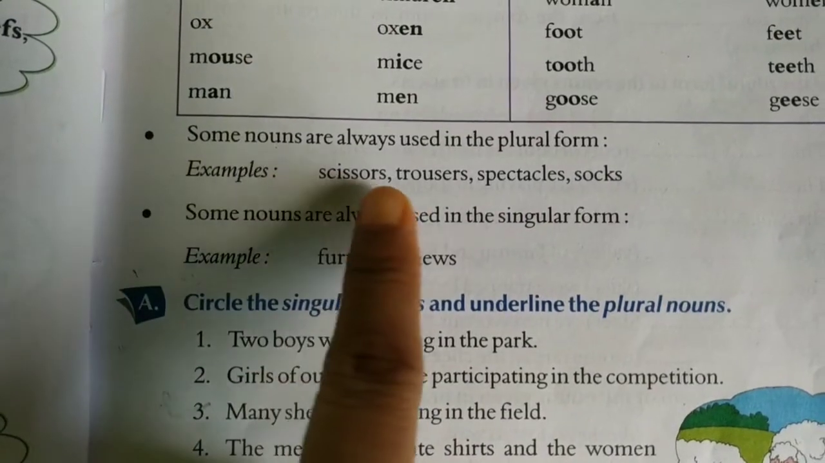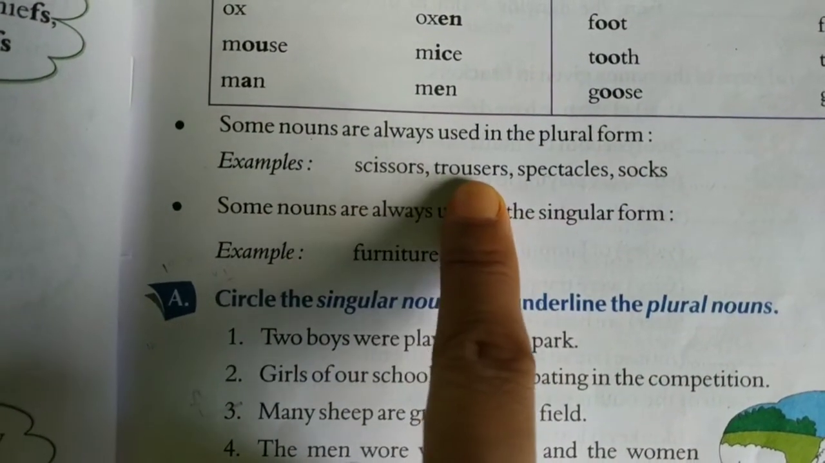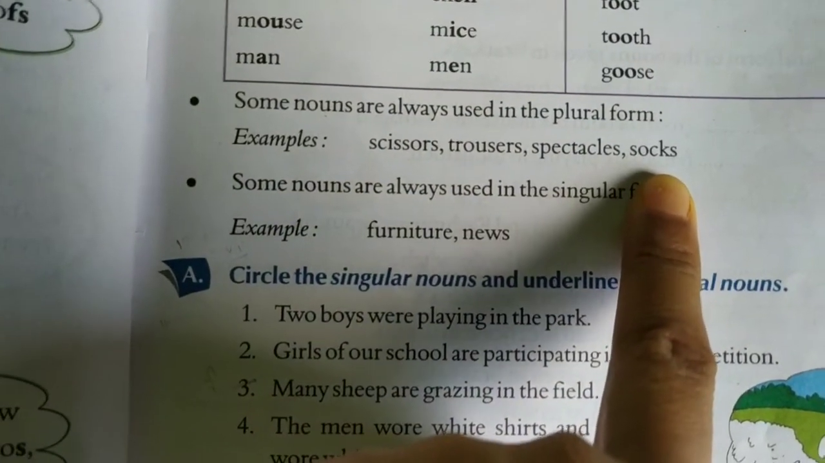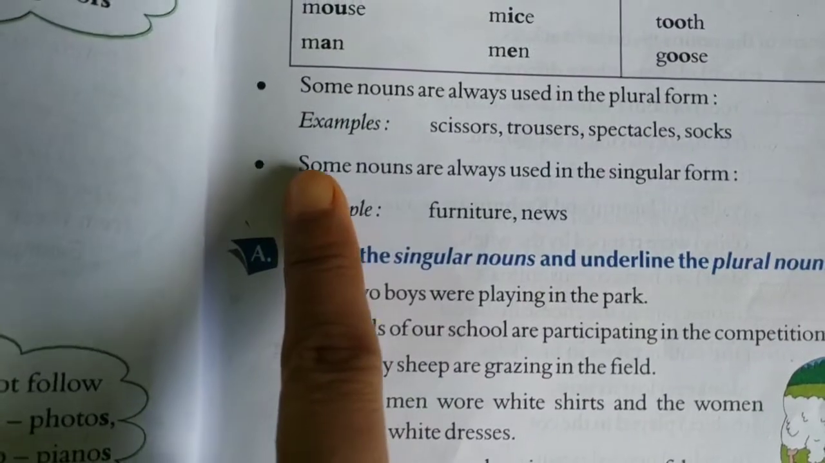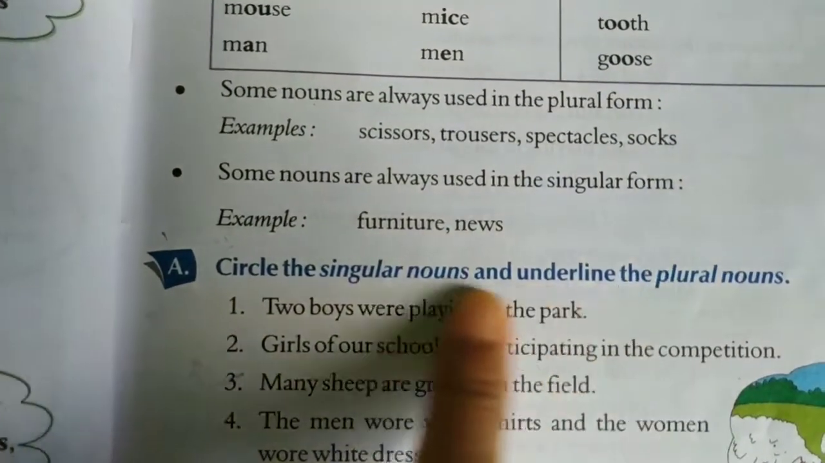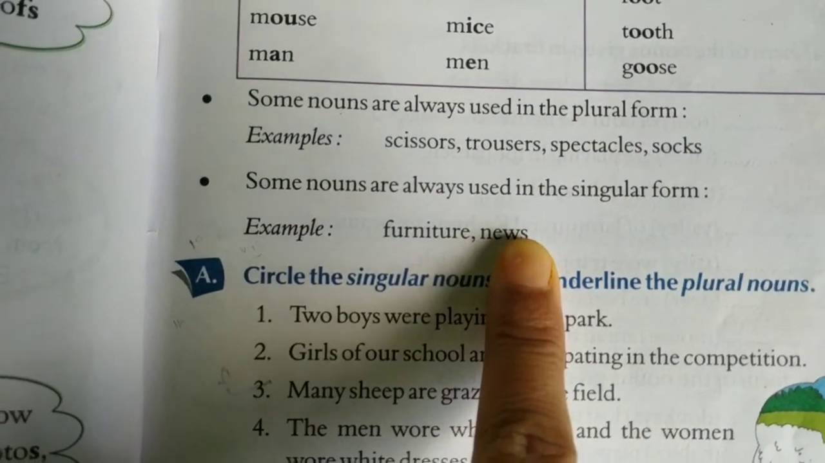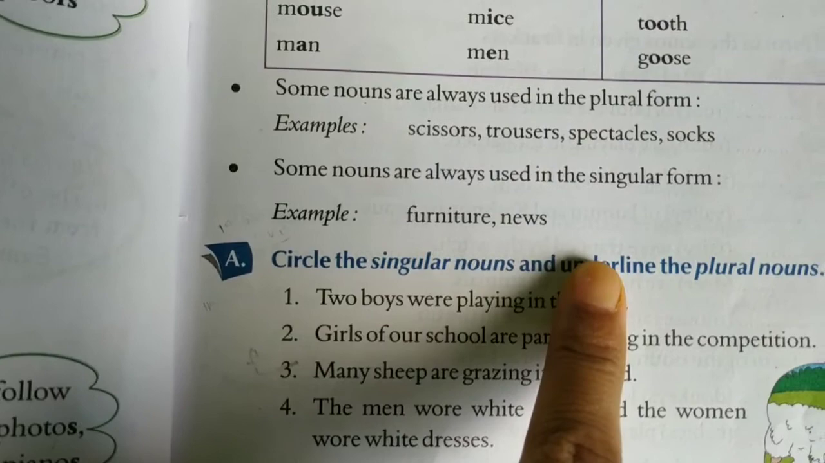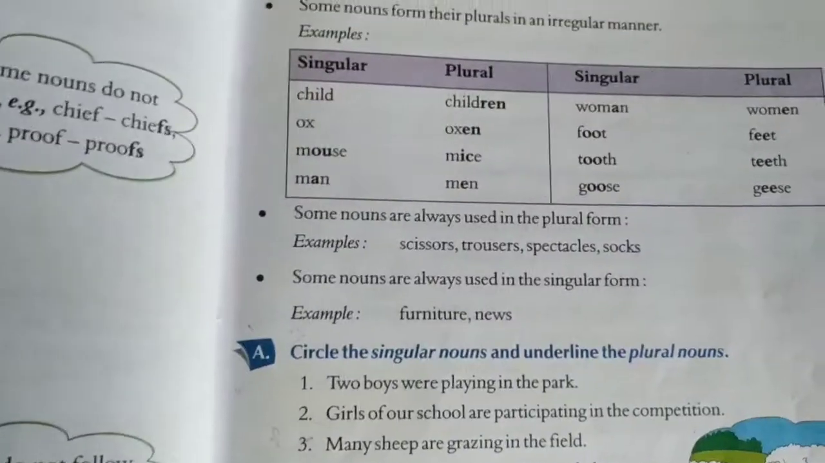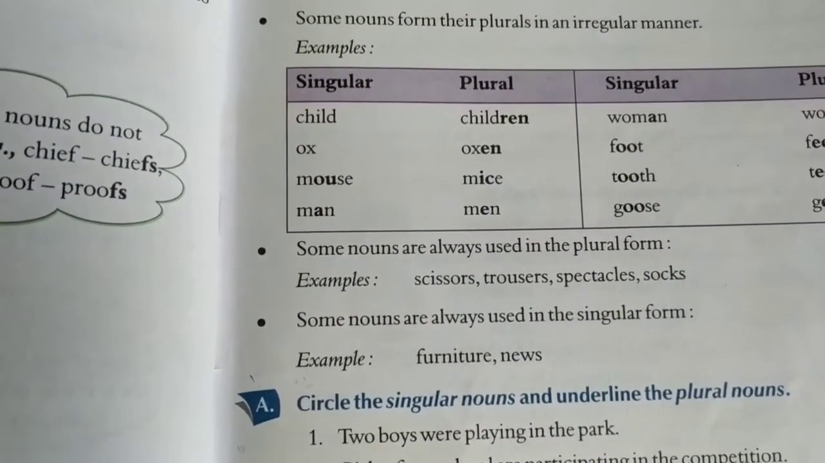As I told you, some nouns are always used in the plural form. Scissors, trousers, pair of trousers, a pair of scissors, spectacles, socks. Always used in a plural form. And there are some nouns which are always used in the singular form. What are those? Furniture, news, mathematics. Okay, fine. So we have finished the chapter, that is singular and plural.